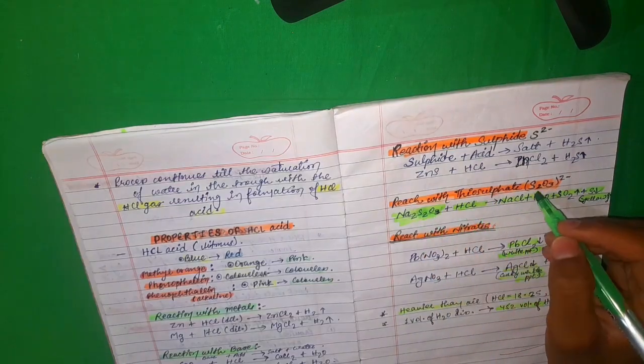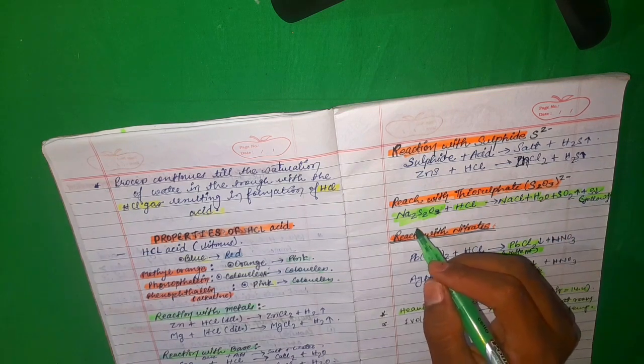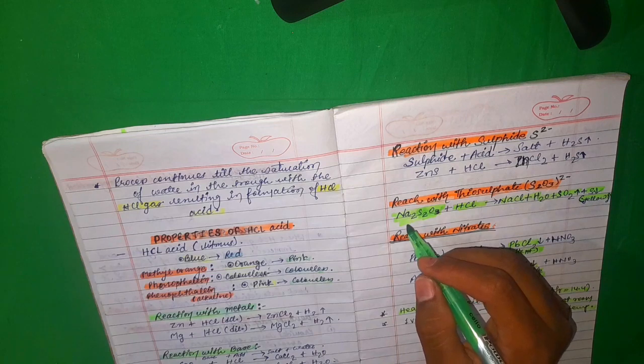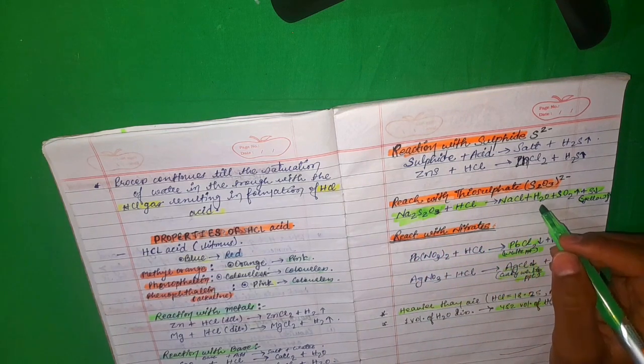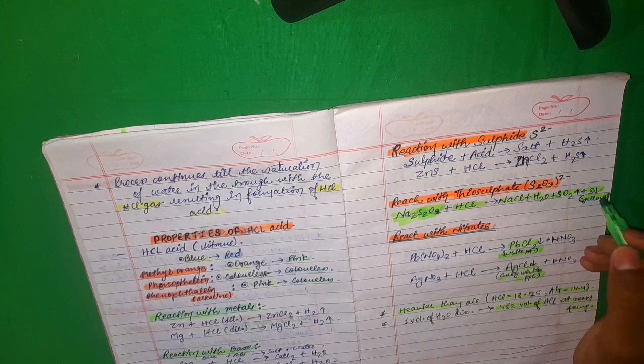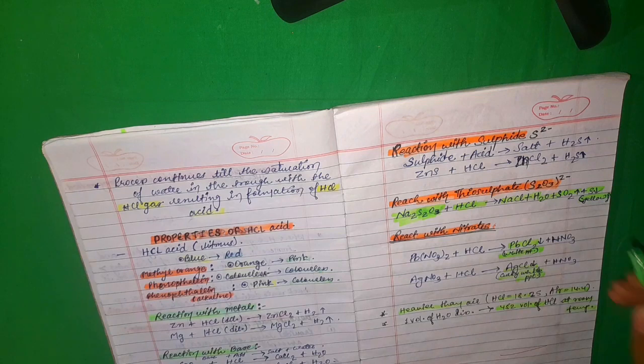Reaction with thiosulfate. The thiosulfate formula is S2O3, its valency is -2, and so when sodium thiosulfate reacts with acid, that is HCl, it will give sodium chloride plus water plus sulfur dioxide plus sulfur, that is yellow in color, and it will be in precipitate. Sulfur will be in the form of precipitate.